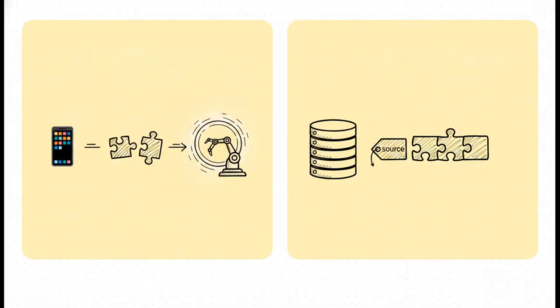To put that into perspective, consider this before and after payload. Let's say the mobile client sends user and email, but the backend database was recently updated and now explicitly requires the terms username and email_address. Instead of forcing millions of users to download a brand new app update, which we know is a nightmare, the API gateway just intercepts the JSON payload, restructures the text, and even injects a brand new source tag. It ensures the payload exactly matches what the backend service expects, and it does it completely invisibly.